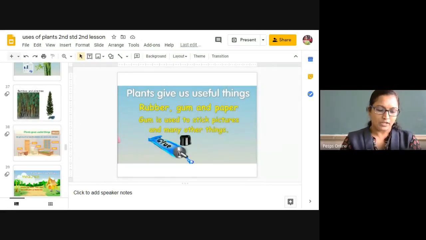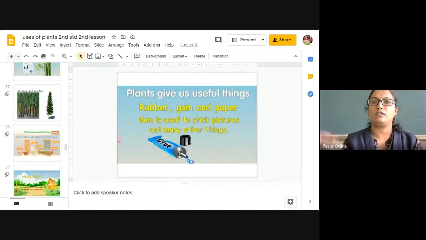Next, collect every piece of used paper and sell it. You should not throw it in the dustbin. If you throw it in the dustbin, it goes to the people who come for collecting the waste, right? So collect it separately and you can sell it.